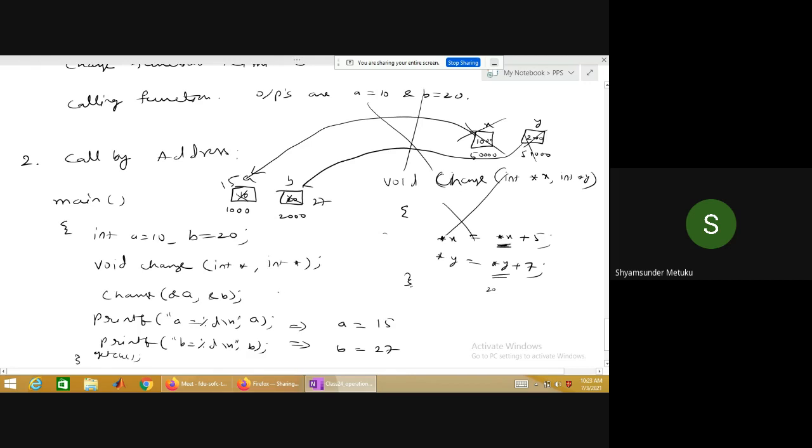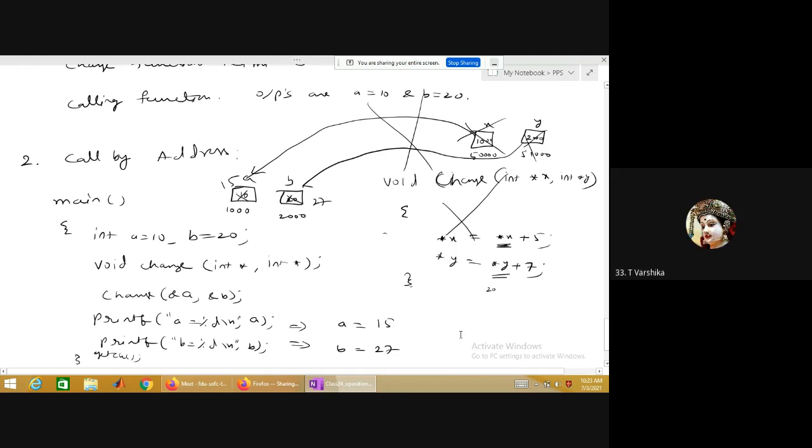Yes or no? When a function terminates, variables vanish. When variables vanish, there is no connection because the purpose is solved. When you come back from the change function, print of a is equal to, what is the value of a now? 15, and the value of b is 27. I hope you understood now.